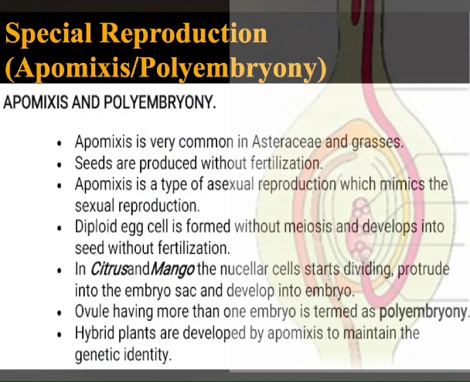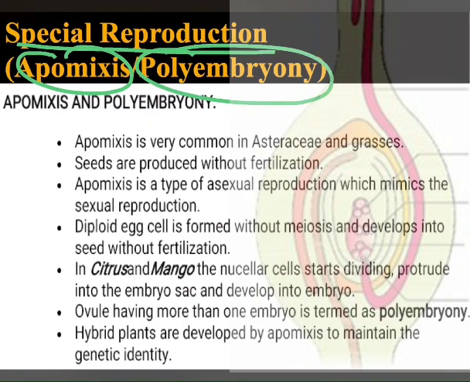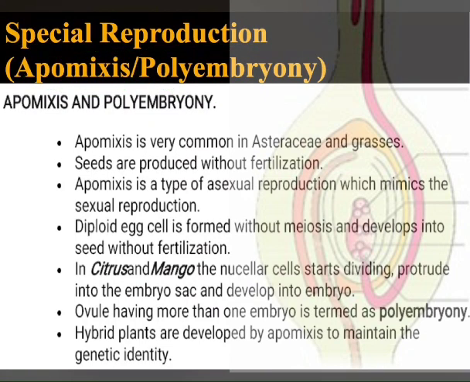And there is also a special type of reproduction: apomixis and polyembryony. This is unconventional. Apomixis is very common in asteraceae and grasses. Seeds are produced without fertilization. These are seeded fruits, but they are developed without fertilization.